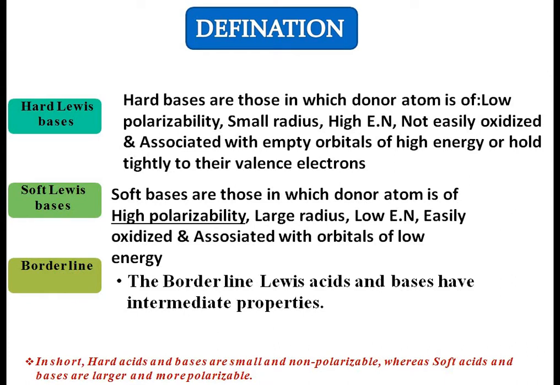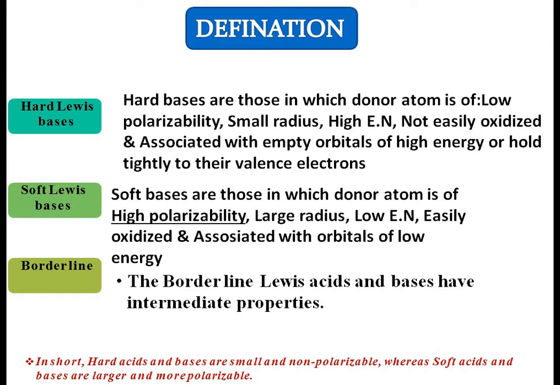What is a hard base? Hard bases are those in which the donor atom is of low polarizability, small size, high electronegativity, not easily oxidized, and associated with empty orbitals of high energy or holds tightly to its valence electrons. And soft bases are those in which the donor atom is of high polarizability, large radius, low electronegativity, easily oxidized, and associated with orbitals of low energy.